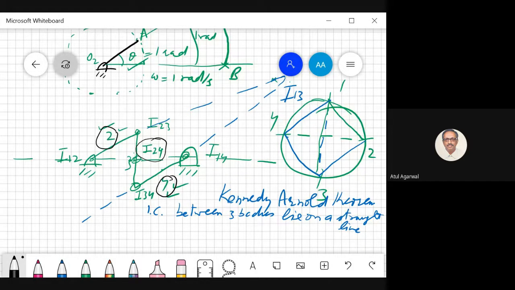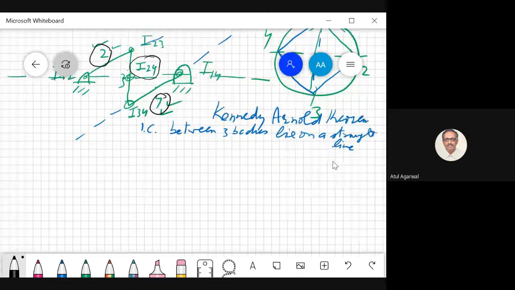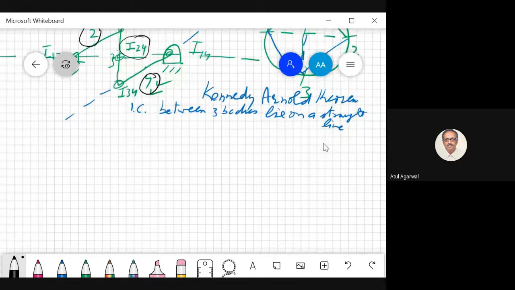I will again show you one simple case. I take 2 bodies. I take another body.